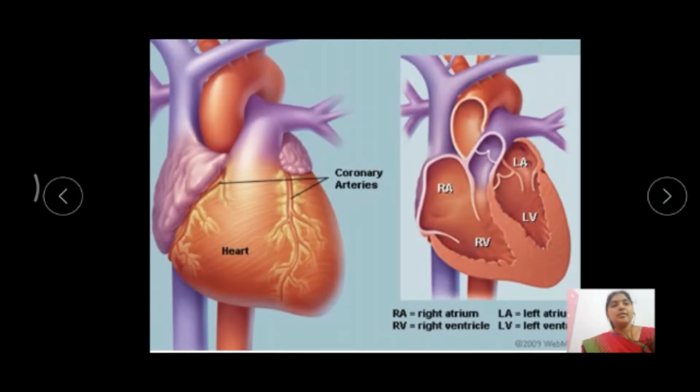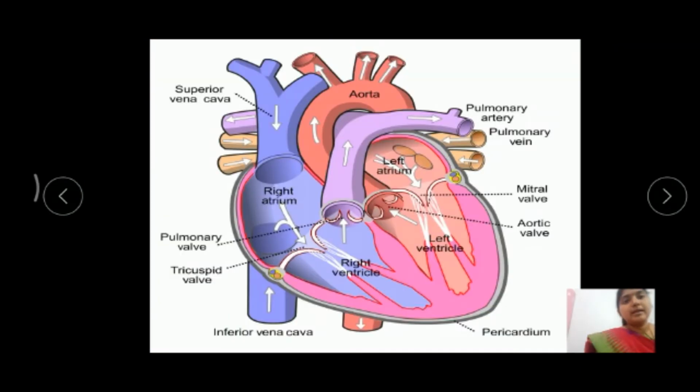The internal structure of the heart shows mainly three parts: the atria, the ventricles, and the aortic arches. These are the aortic arches. So in the internal structure of the heart, we can observe three main parts: the atria, the ventricles and the aortic arches. Let us discuss them one by one. First, let us discuss the atria.